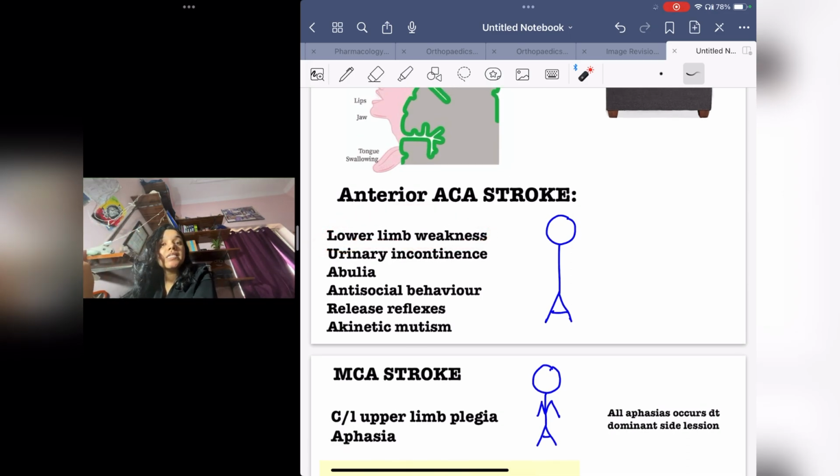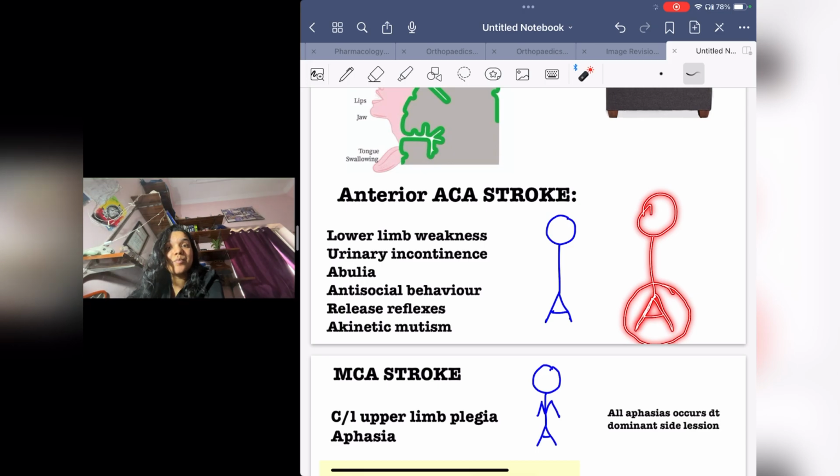How can we remember this? There is an easy mnemonic. Just draw a man like this, and then you have to make the legs of your man like this. So the lower limbs are supplied by the anterior cerebral artery.